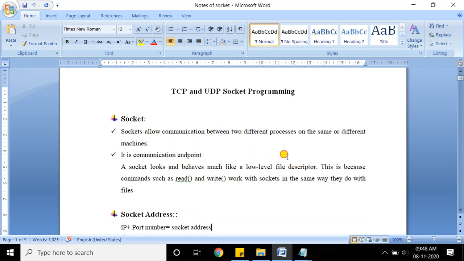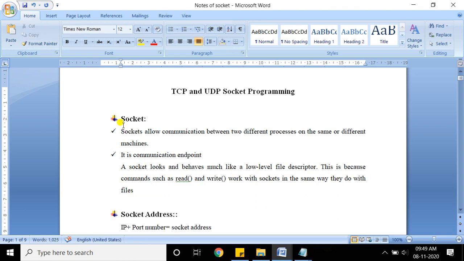There are different system calls as well, but this particular socket looks and behaves like a file descriptor. All of you know that whenever we handle a file, the open system call returns the file descriptor, which allows you to perform read as well as write operations on the file. A socket is very similar to that. A socket also gives you a descriptor, called the socket descriptor. Like a file descriptor, we have a socket descriptor, which allows read and write operations to be performed between the two processes.